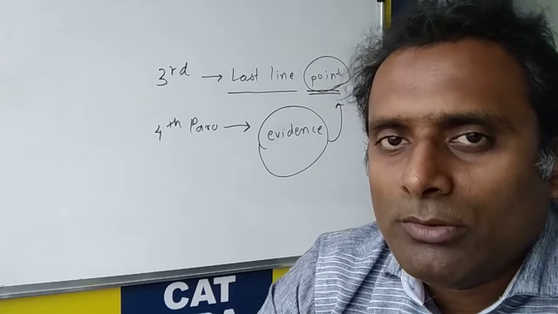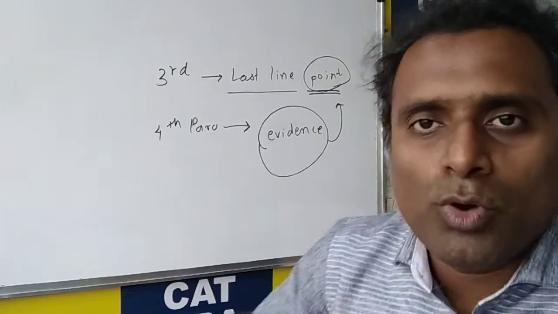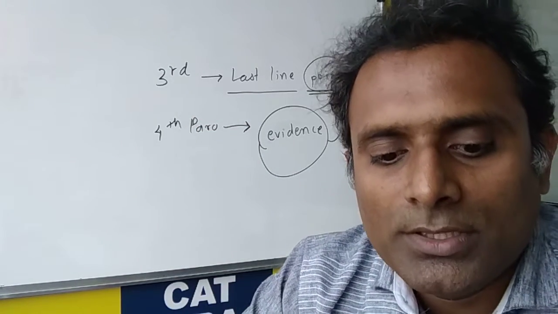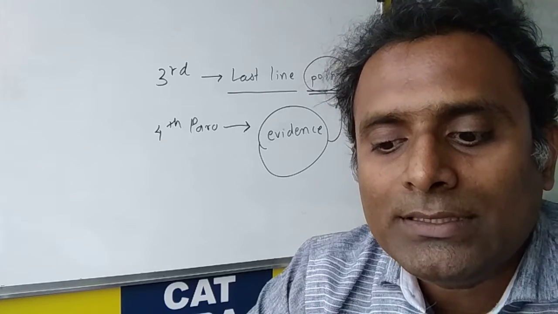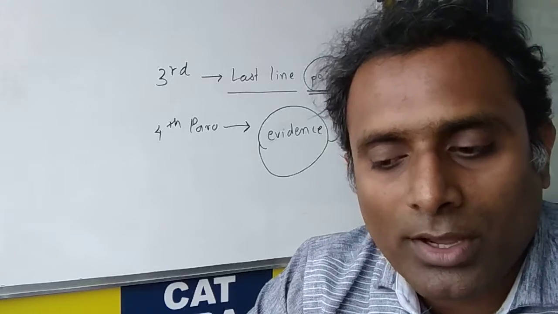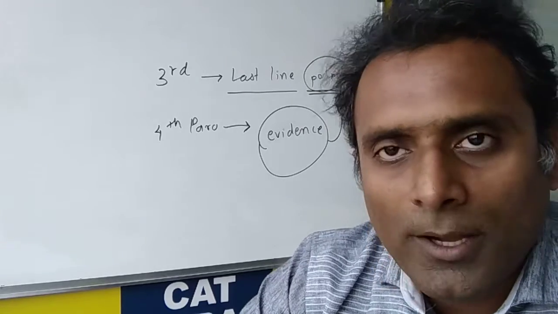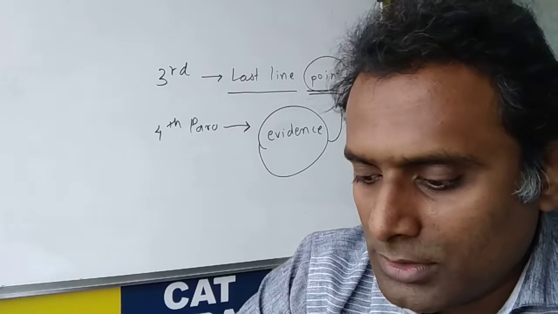Therefore, we should choose the option which is somehow related to what is said in the last line of the third paragraph. Now, if you look at the first option, white-lipped grove snails may have inadvertently traveled from Pyrenees to Ireland. This we cannot choose because if you look at the last paragraph, there is an or.